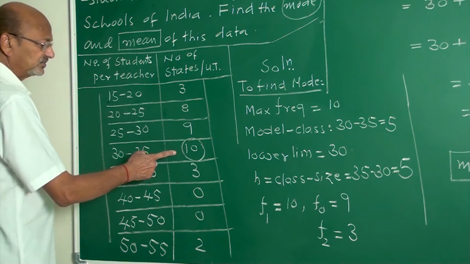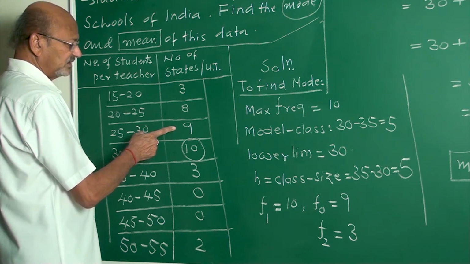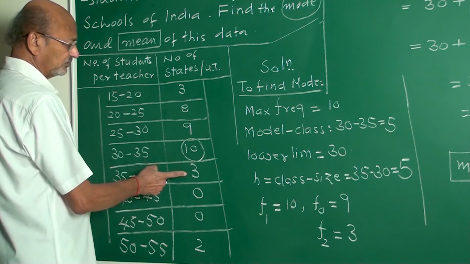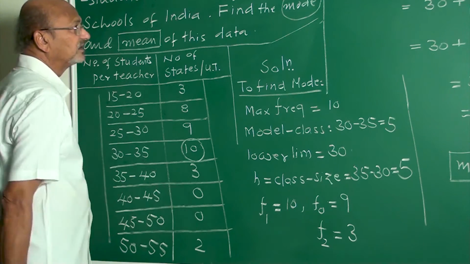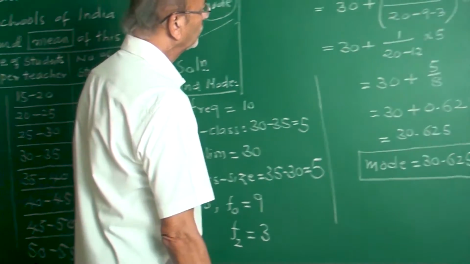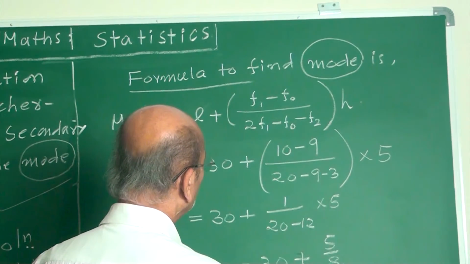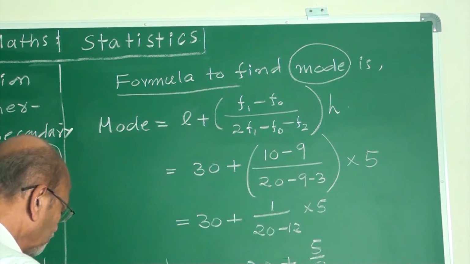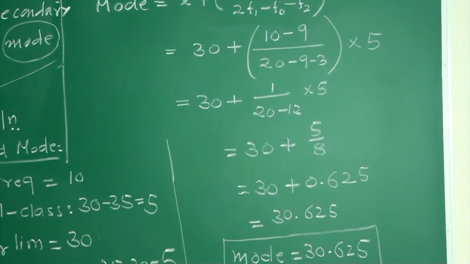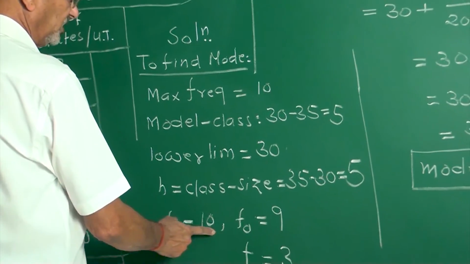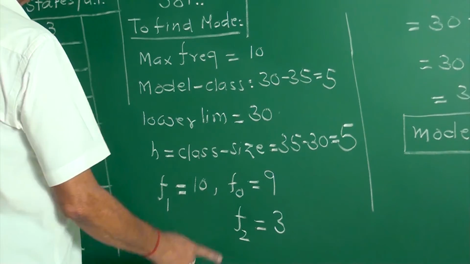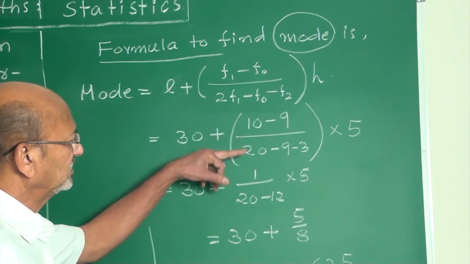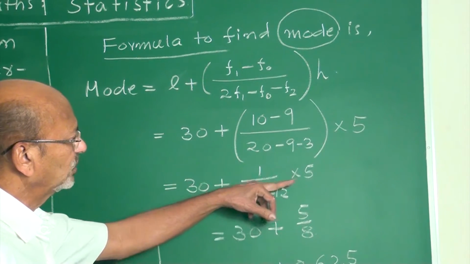Then, my friend, this is F1. Backside F0. Next is F2. Written everything here. Then the formula to find mode is mode equals L plus (F1 minus F0) upon (2 F1 minus F0 minus F2) into H. Substitute all the values. 10 minus 9 upon 2 times 10, minus 9 minus 3. L is 30. Simplification: 10 minus 9, 20 minus 12, into 5.